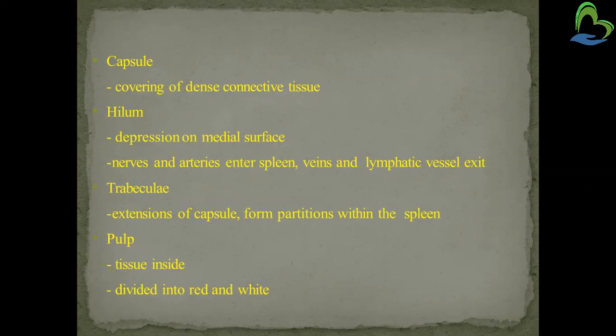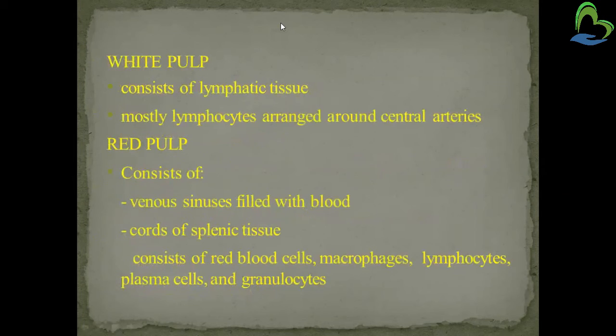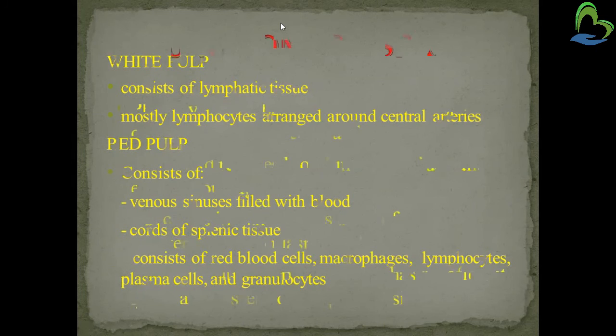Then the pulp. The pulp is the tissue inside the spleen, and it is divided into white and red. The white pulp consists of lymphatic tissue, mostly lymphocytes arranged around central arteries. Then the red pulp has venous sinuses filled with blood and cords of splenic tissue, and it consists of RBCs, macrophages, lymphocytes, plasma cells and granulocytes.